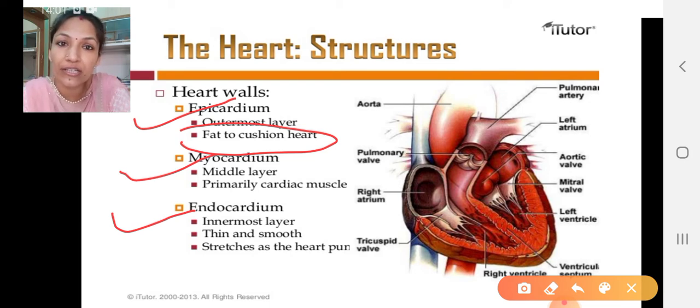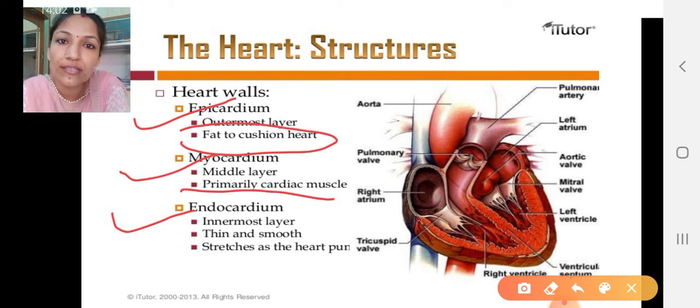It means they continuously beat, showing a rhythmic movement without fatigue throughout life. That is the speciality of cardiac muscles. Highly branched multinucleated cells are present, so the myocardium is primarily made up of cardiac muscles.